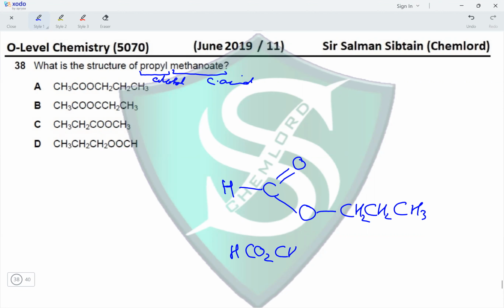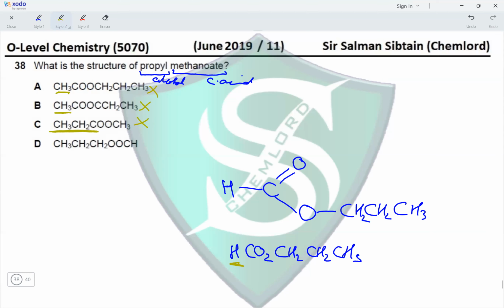This would be HCO2CH2CH2CH3. So in A, we've got CH3 C double bond O. So instead of hydrogen, they have placed CH3. So option A is incorrect. Option B, again, they have placed CH3. So this is incorrect. Option C has CH2CH3. The carboxylic acid part has 3 carbon atoms.